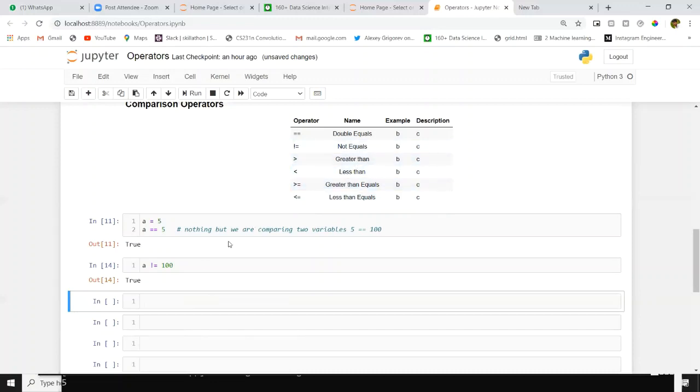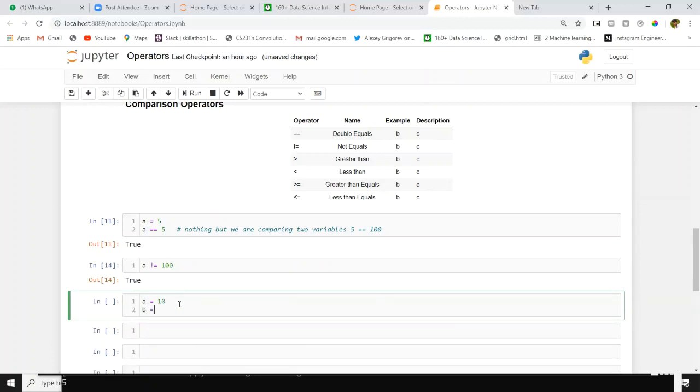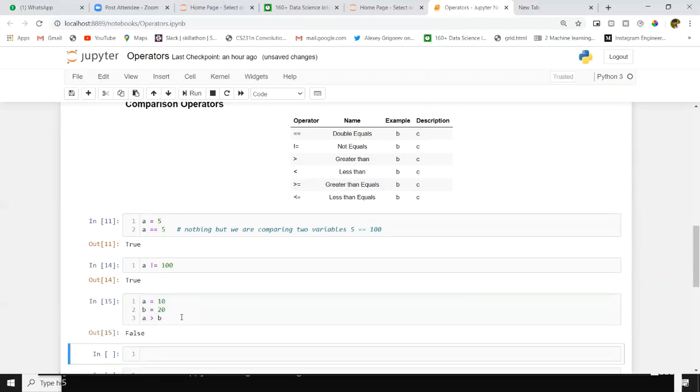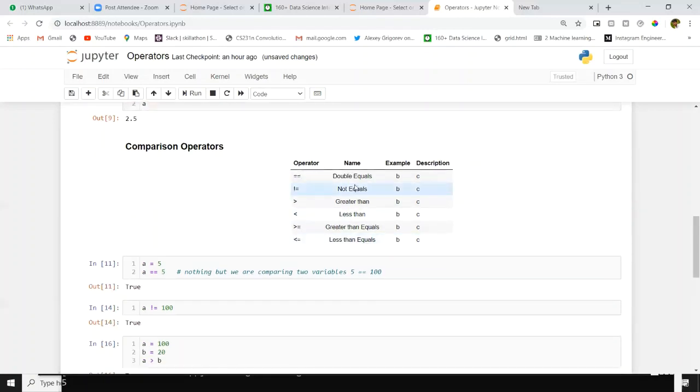Next we have greater than. Now we will take two variables, A equal to 10, B equal to 20. Now I'm telling A greater than B. Inside A we have 10, inside B we have 20. Definitely it will throw false, because 10 is less than 20. If I change A's value to 100, now I will get true. In all comparison operators, you will get output as true or false.